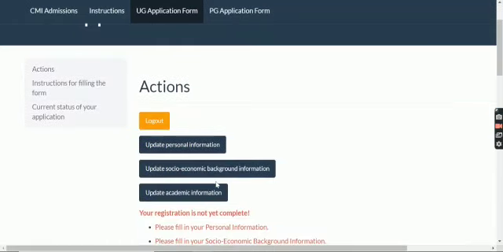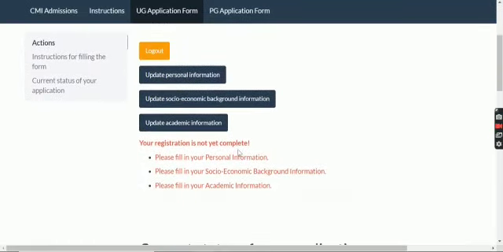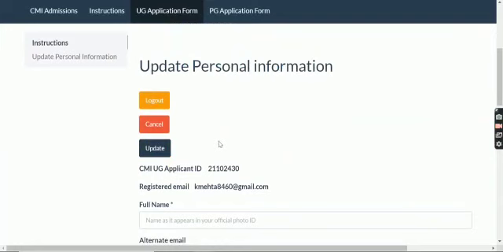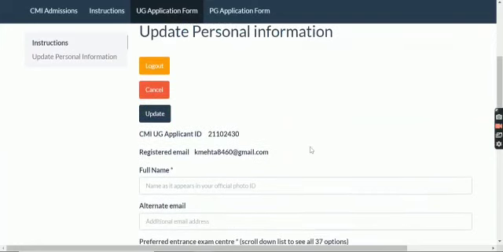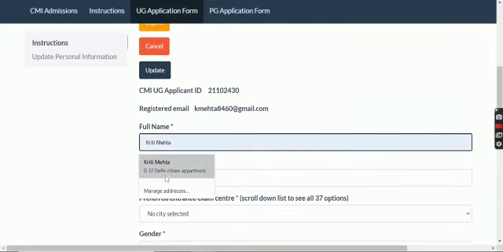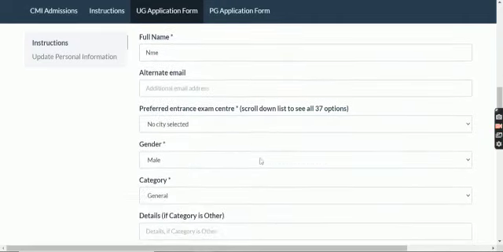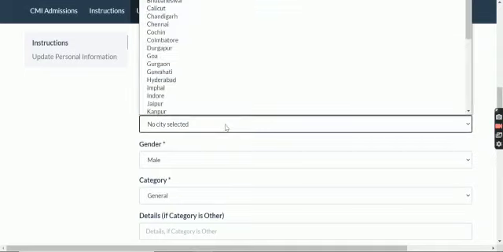You'll click over here to fill. Now you can see the registration is not completed yet. I have to update all those information. So first of all, I'll fill up my personal information. So that is my name, my email ID, alternate email ID basically, because the main email ID I have already filled. So if you want, you can fill the email ID. If you don't want, just don't fill it.